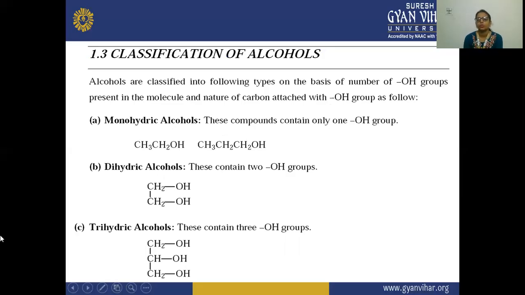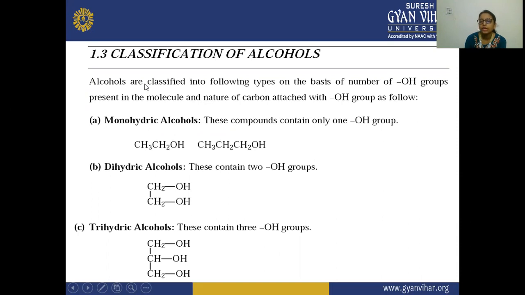Now the classification of alcohol. So what is the classification of alcohol? Alcohols are classified into the following types on the basis of the number of OH groups present in the molecule and the nature of the carbon attached with the OH group. So alcohols are classified depending on how many OH groups are present in the molecule, and the type of carbon that is attached to this OH group.